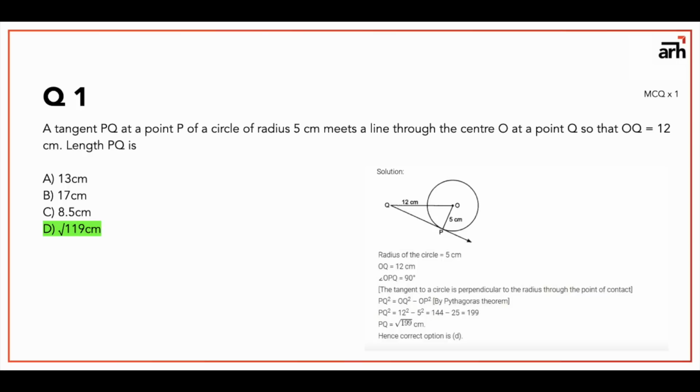So according to Pythagoras theorem, OP square plus PQ square is equal to OQ square. If you put the values, you are gonna get the answer as under root 119 centimeters. So that is your answer.